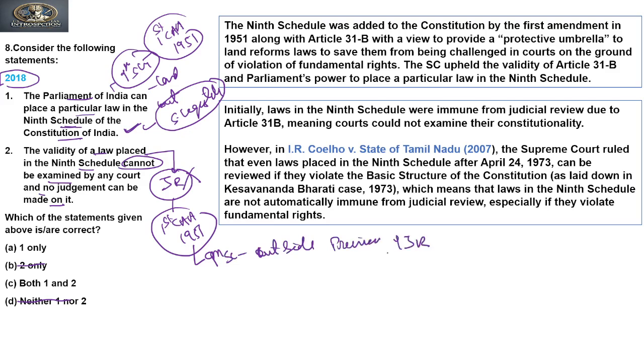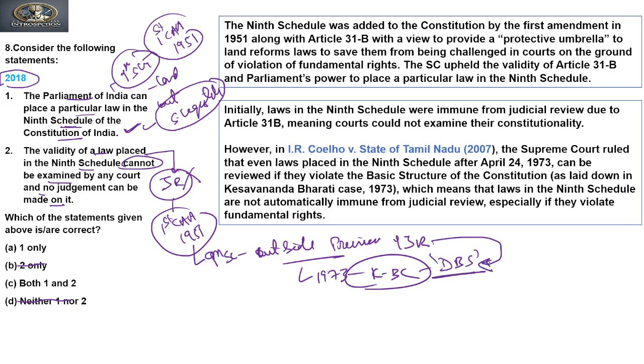of judicial review. But in 1973, through the Kesavananda Bharati case, a doctrine of basic structure came, and judicial review came under the doctrine of basic structure. So because judicial review is part of the doctrine of basic structure, it cannot be denied.